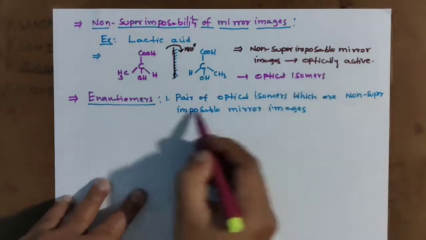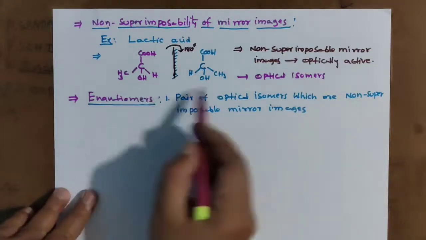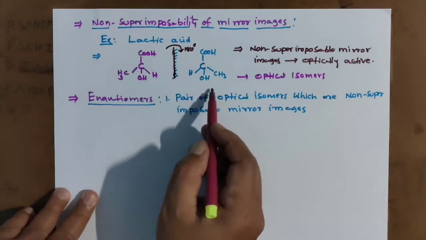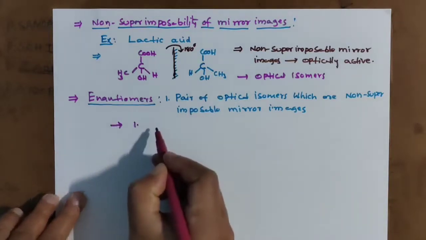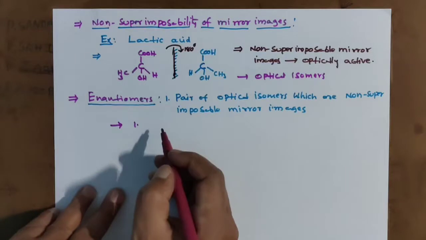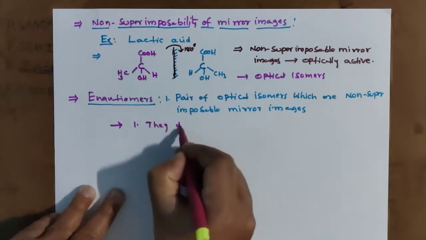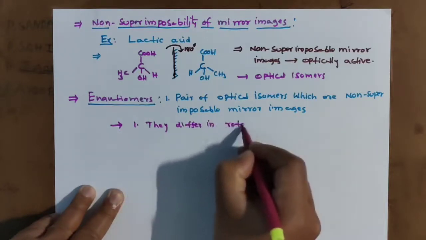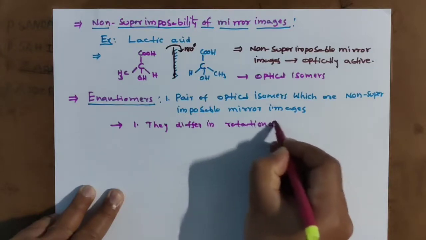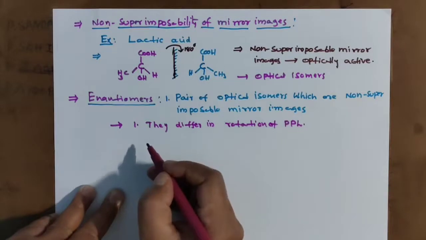Any pair of optical isomers which are non-superimposable mirror images, we call enantiomers. What are the properties of these enantiomers? Enantiomers differ in rotation of plane polarized light.